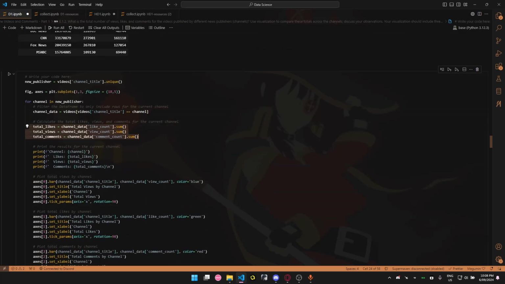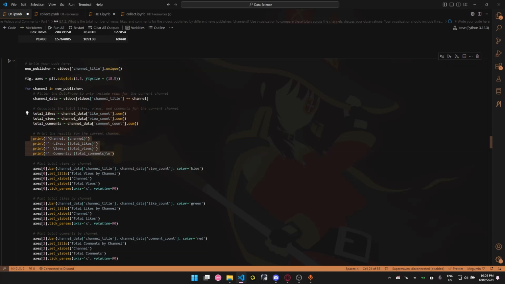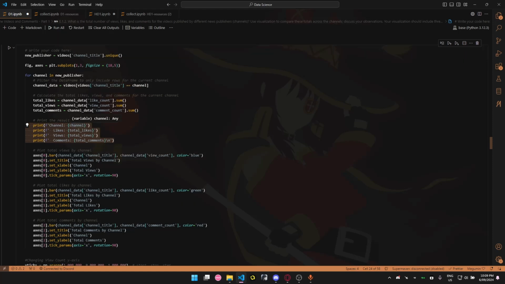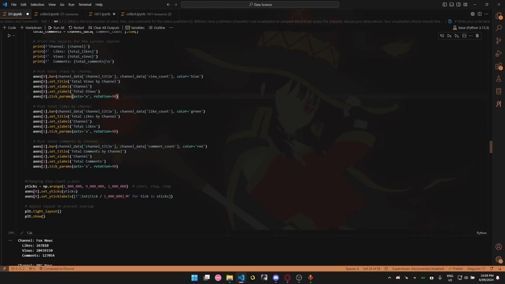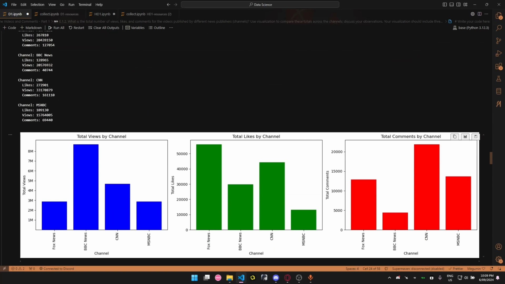Then here I'm calculating the total views, likes, and comments from the current channel. This is a print, just in case for more precise values that we are analyzing. We can see the result here. Then this is the part where I'll be plotting the different bar plots with the current iteration channel and setting the label and the title, and then the label parameters with a rotation of 90 degrees. Now, this is the final result of the three graphs.